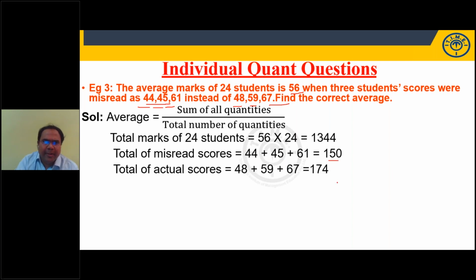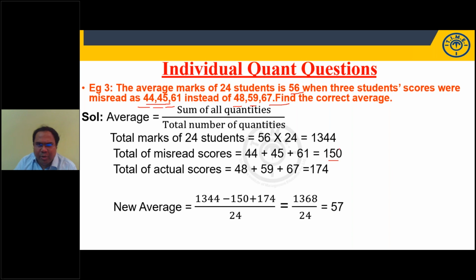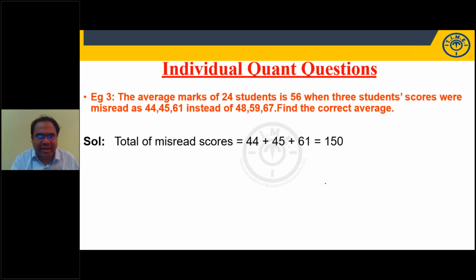So 1344 minus, we have to remove these 3 and take these 3. Minus 150 plus 174, divided by 24. You solve this, 1368 by 24. See, a lot of calculations are involved, right? Orally, how can you solve these? I'll get the average 57. Orally, how can you solve this?